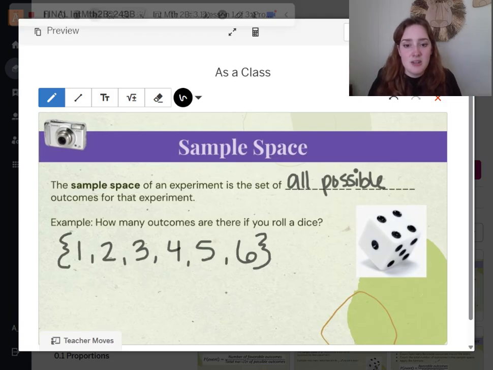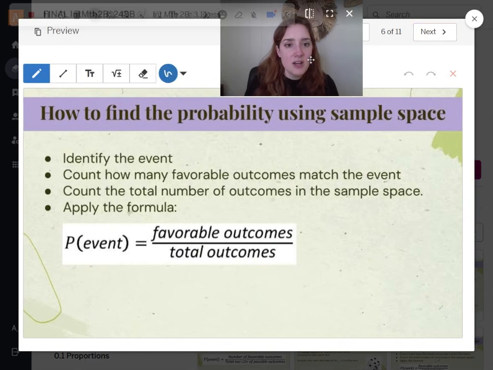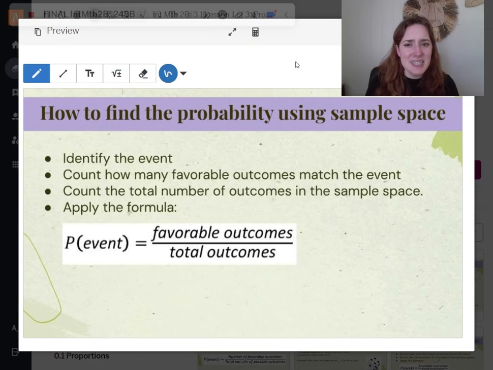All right. Again, if we were in class, I'd ask you guys how many sides are on a dice, but this is a recording, so we're rolling with the punches. All right, I know, a lot of notes. You're like, Mrs. A, when are we getting to the as a class? When are we going to apply this?